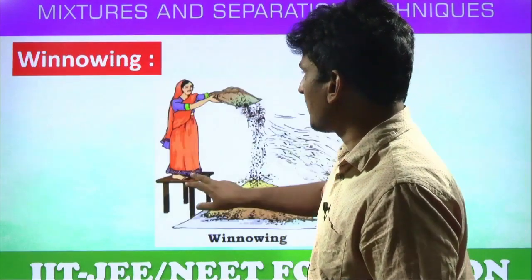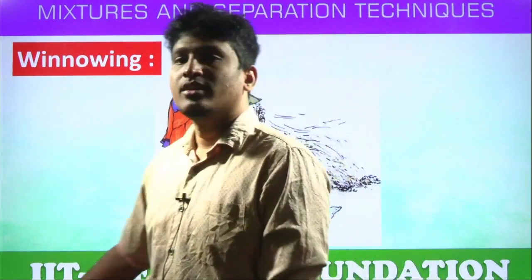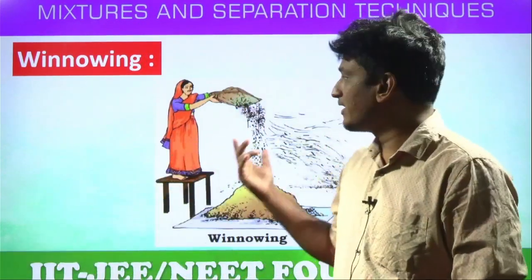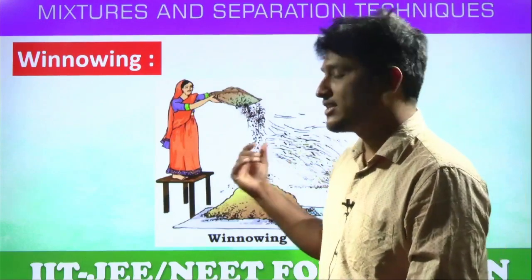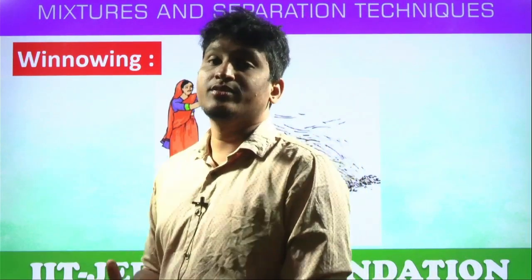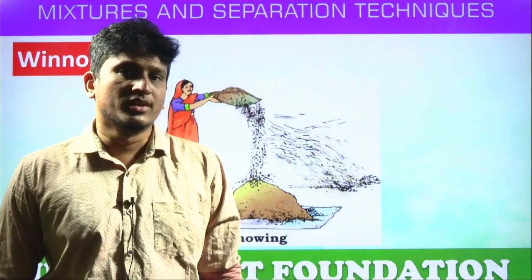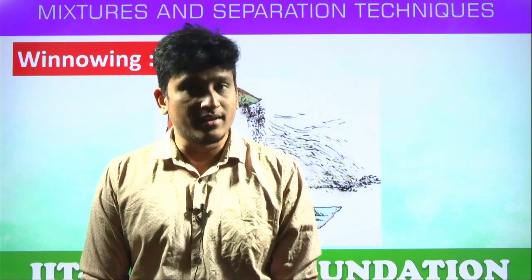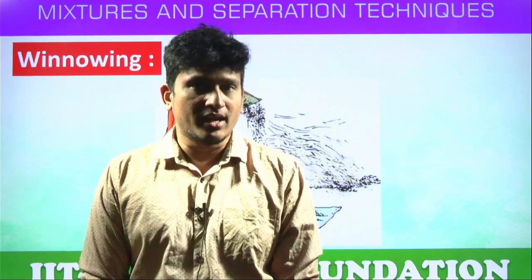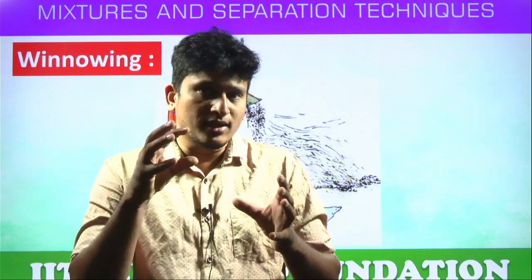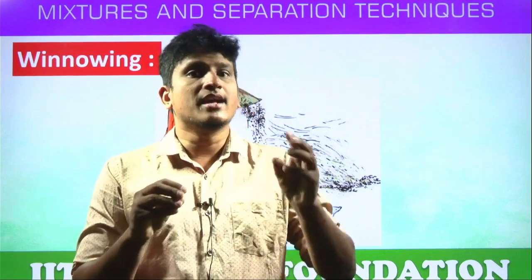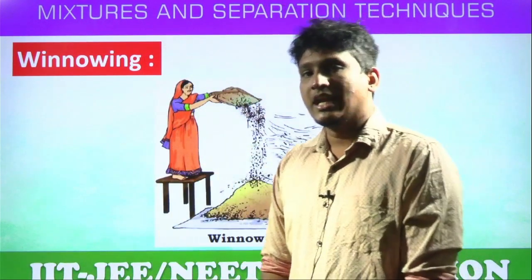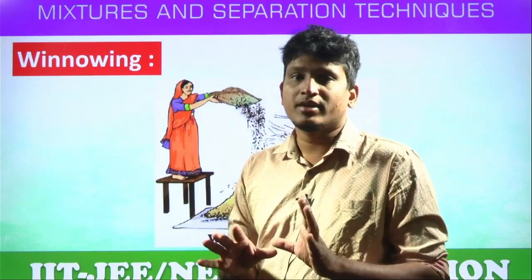Students, the next technique is winnowing. So what is the winnowing technique? This is also used in the process of harvesting the crops. Mostly it is used, yes or no? In which type of sample it is used, I said, criteria. Remember the criteria. This technique is used when, to separate a mixture, one of the components in the mixture is lighter and the other component is heavier. When do we use this technique, students? In a mixture, if one is a lighter component and the other is heavier.